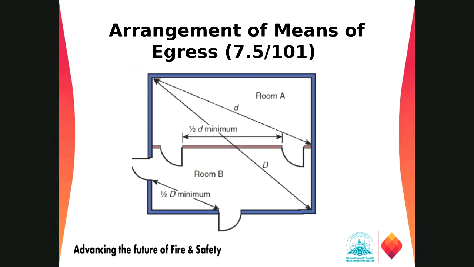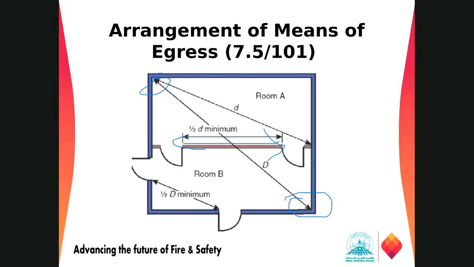And then in the same figure, we have different scenarios. This is the distance D between the maximum diagonals, from this one to this one. Even for the two exits, this inside one should be at least half the diagonal distance between the two.